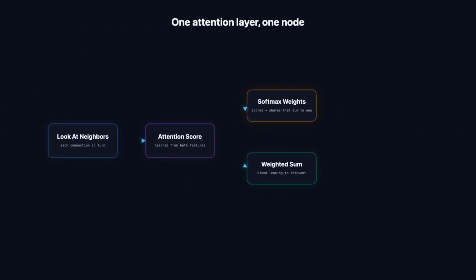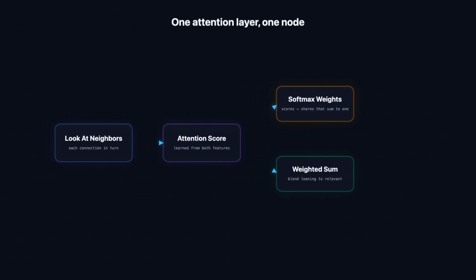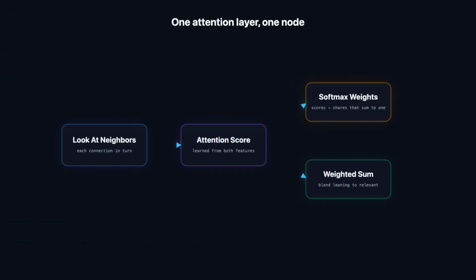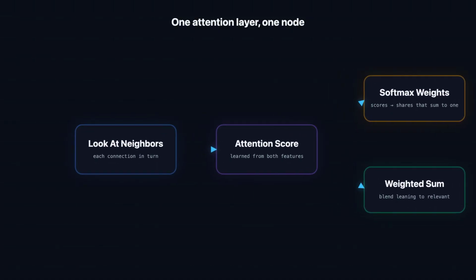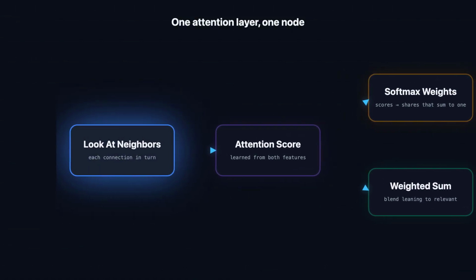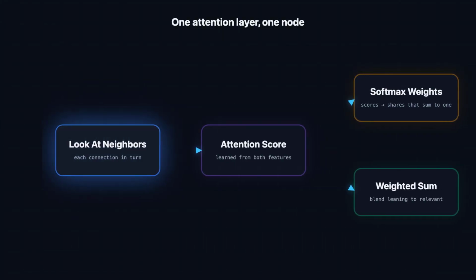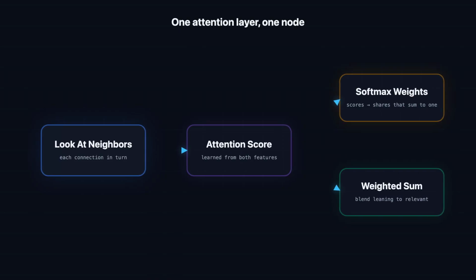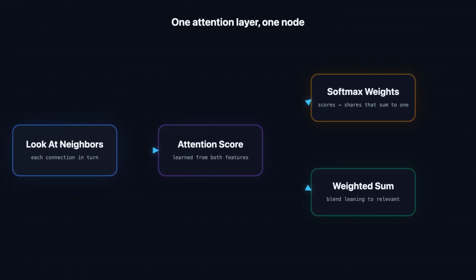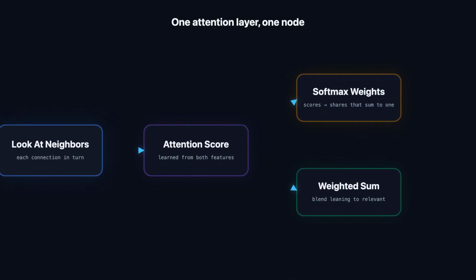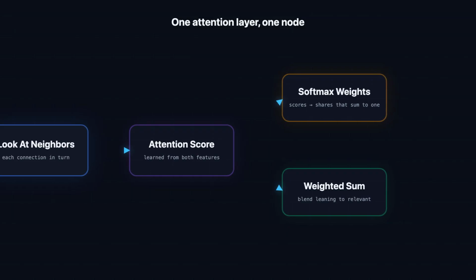Now walk through one attention layer, following a single node as it updates. Four moves take it from raw neighbors to a sharpened representation. First, the node looks out at each of its neighbors. It's about to decide, for every connection, how relevant that neighbor is right now, rather than treating them as an undifferentiated crowd the way a plain average would.